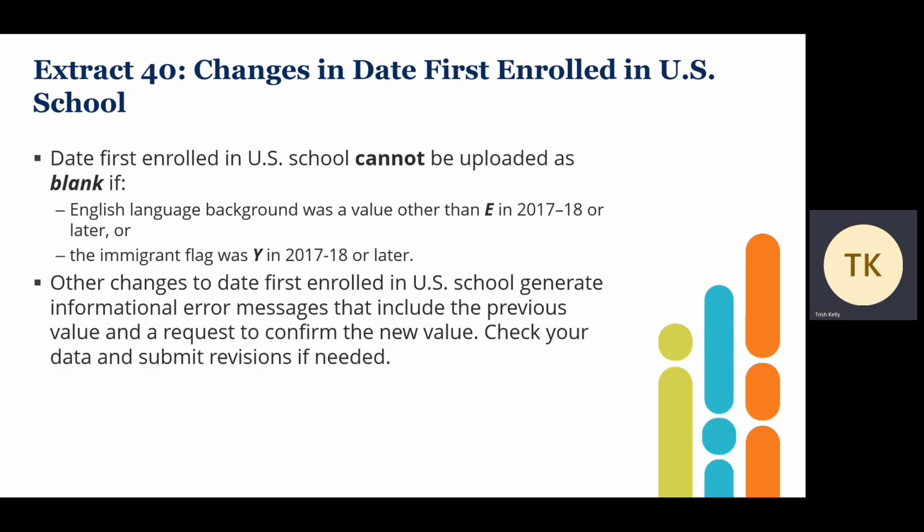Extract 40, changes in date first enrolled in U.S. school. Date first enrolled in U.S. school cannot be uploaded as blank if English language background was a value other than E, English native speaker, in 2017-18 or later, or the immigrant flag was yes in 2017-18 or later. Other changes to date first enrolled in U.S. school generate informational error messages that include the previous value and a request to confirm the new value. Check your data and submit revisions if needed.